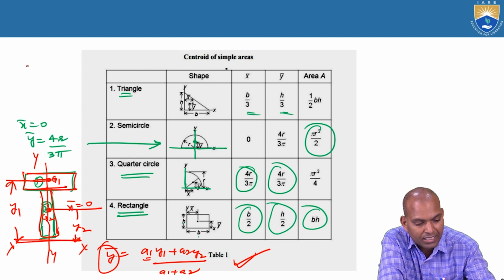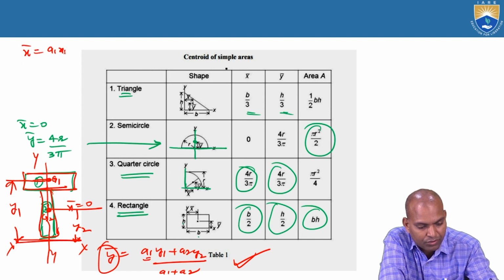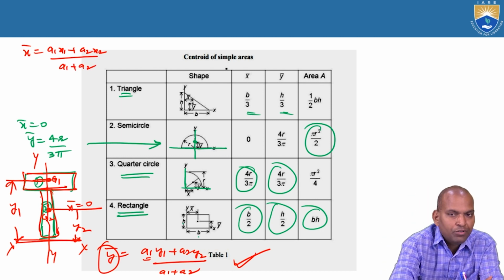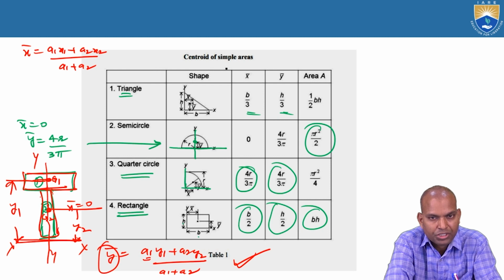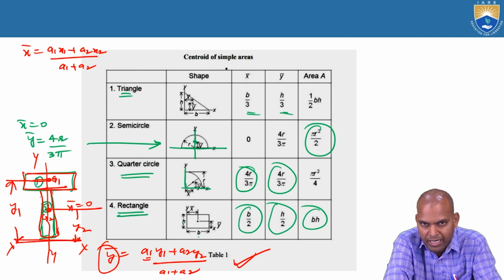Bar x equals (a1 x1 plus a2 x2) by (a1 plus a2). Here a1 and a2 are the areas of the sections. If it is a rectangle, it is a rectangular area; if it is a triangle, it is a triangular area; whatever the geometry, that is the geometry area. These are a1 and a2. This x1 is the horizontal distance of G1 to the reference axis, and x2 is that of G2 to the horizontal reference axis.